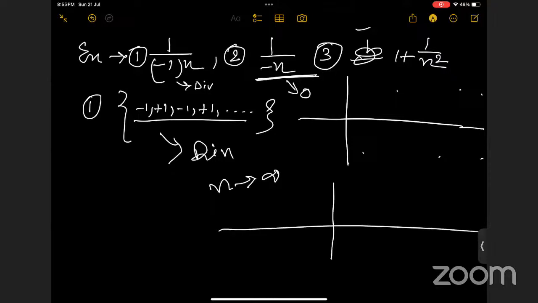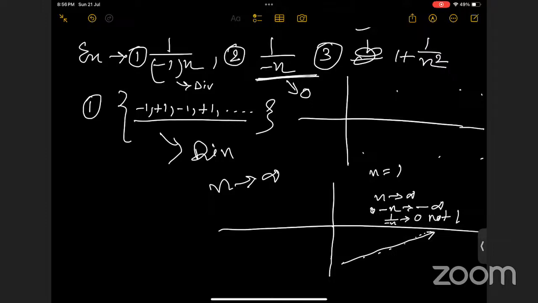Okay. How will the graph be when n equals 1? This is -1, right? When n equals 1, this is -1. But the line gets close to the x-axis, right? So it's convergent, right? It will be something like that, right? Yes, ma'am, from the negative side. Basically, when n tends to infinity, -n will be tending to minus infinity, right? So you can see -1 by n again tends to 0, right? Yes, ma'am. Okay, -1 by minus infinity is equal to 0.